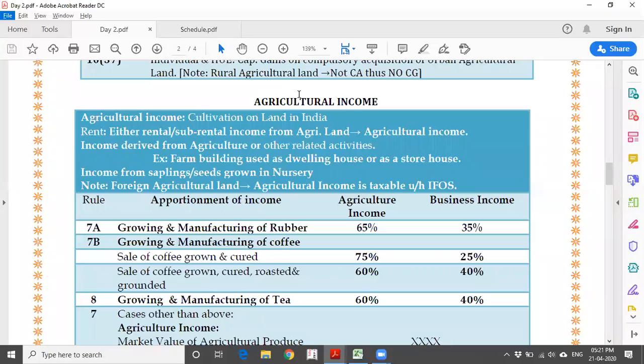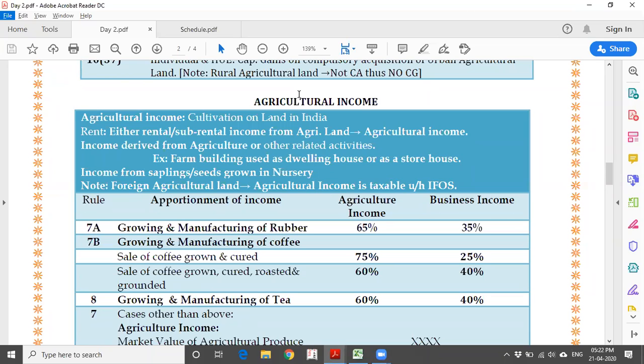Now, yes, there is agriculture land, but I have given it for some shelter purpose. Maybe, say for example, they would have put up a shed and used it as a godown. Can you call it agriculture income? Yes, there is agriculture land, but it is not used for the purpose of agriculture. So it won't be considered agriculture income. It will be taxed as regular income.